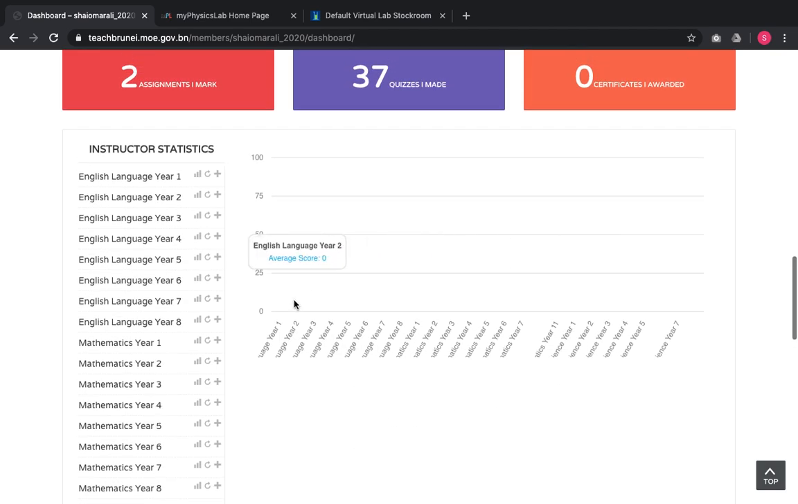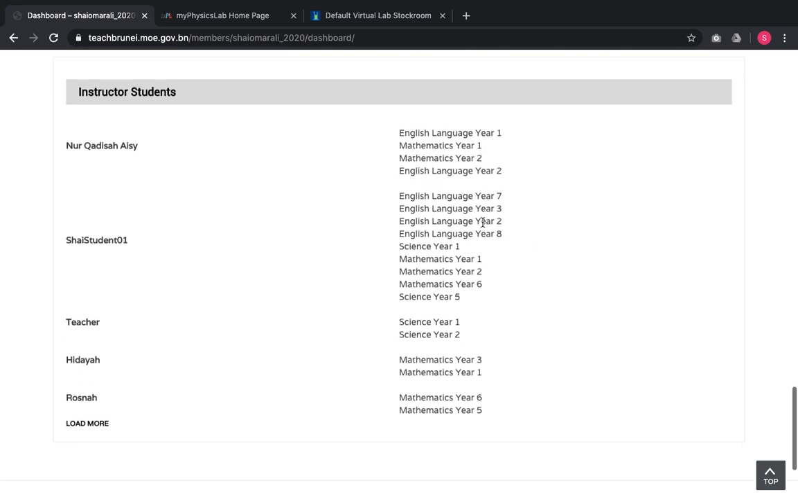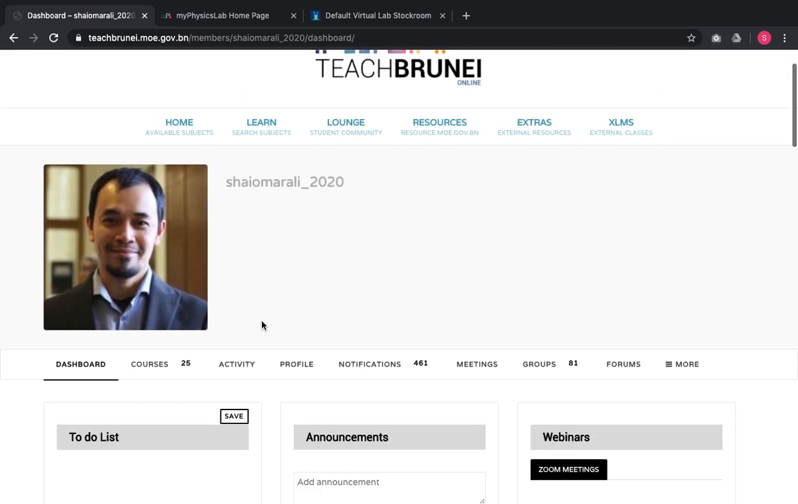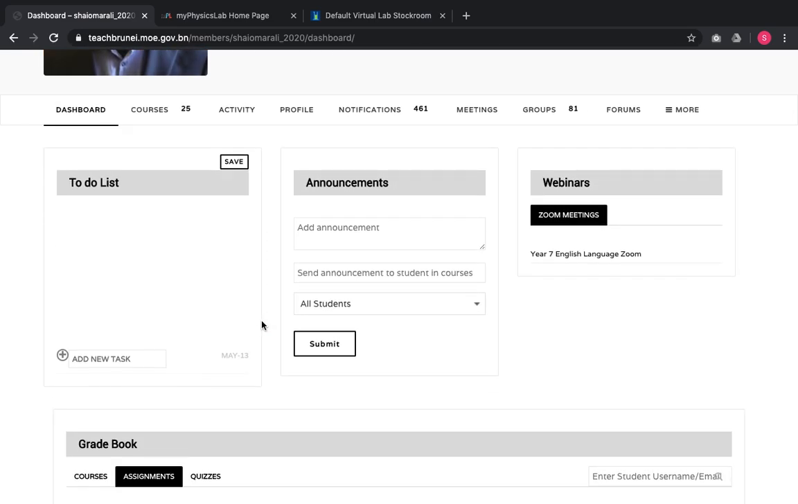So what we have here is a graph of students' progress. And right below that, we've got all the information about the students' progress as well. So basically, in a nutshell, that's what the teachers will be able to see on the dashboard. The dashboard would allow them to have a bird's eye view, a helicopter view of what's happening with the students that they're teaching.